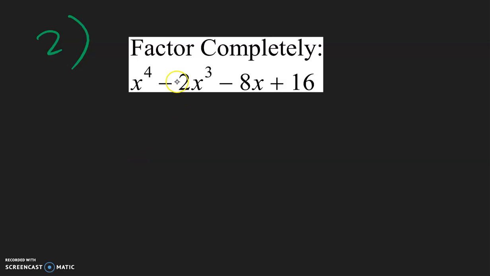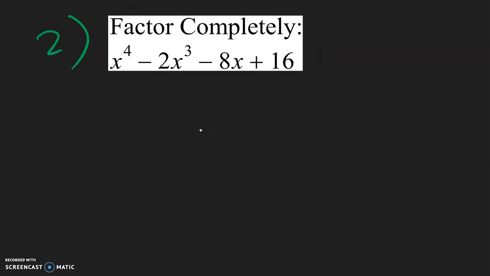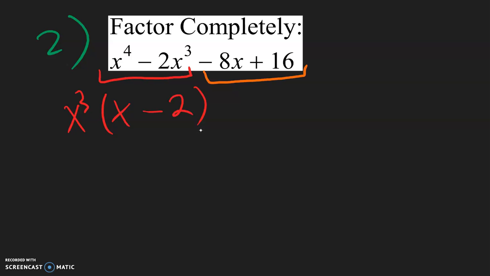And so looking at this expression, we have 4 terms. So where there are 4 terms, I need to do factor by grouping. So the red is the first group, and the orange is the second group. Looking at the red, there's no number I can divide both terms by, but I can bring out x to the third power. And so x to the third times another x is x to the fourth. And then x to the third times -2 is going to be x to the third.